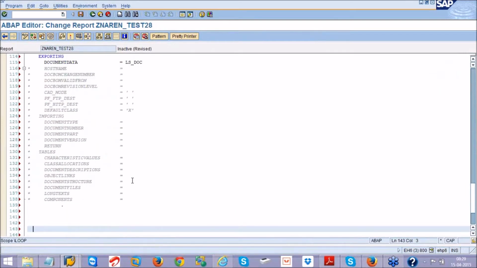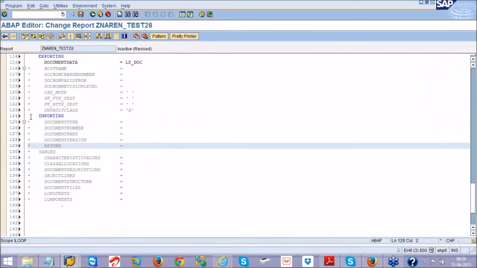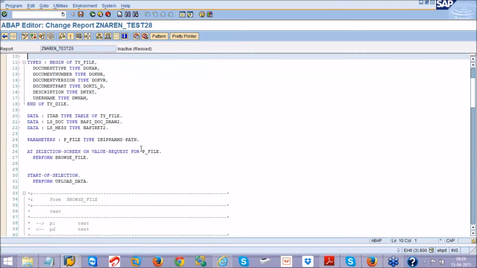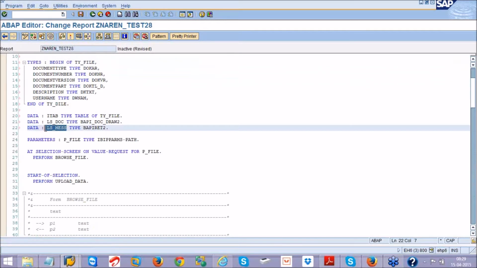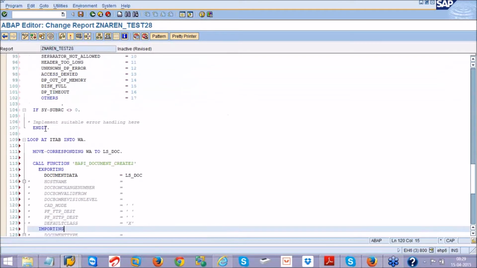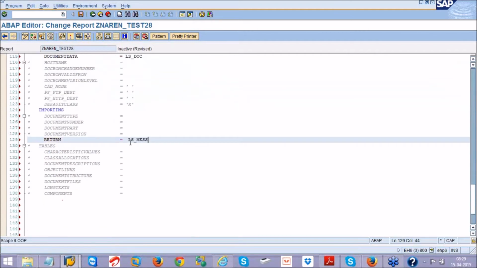I don't want to import anything. There is no exceptions for this. Yeah, there is a returning parameter, some messages I want to see. In the return, I have also declared a return structure on the top. So that is ls_mess. So this ls_mess I will take over here. So these are the messages.